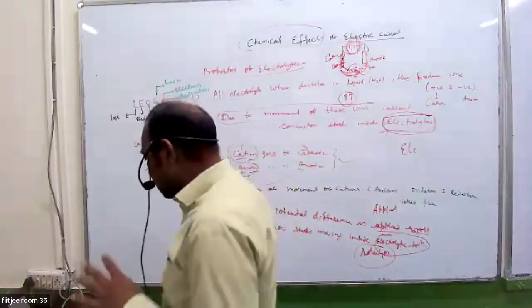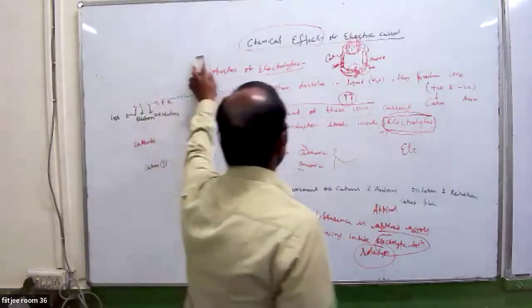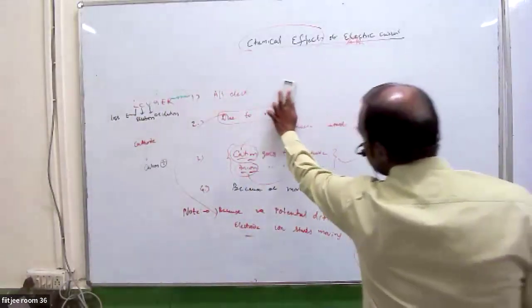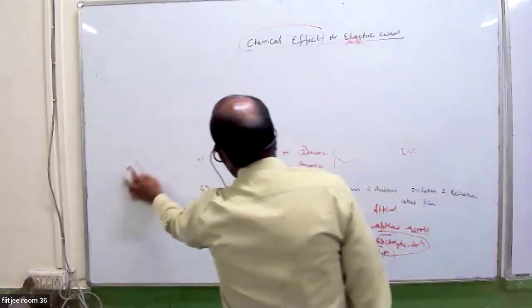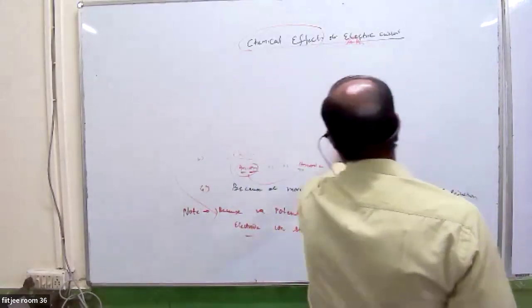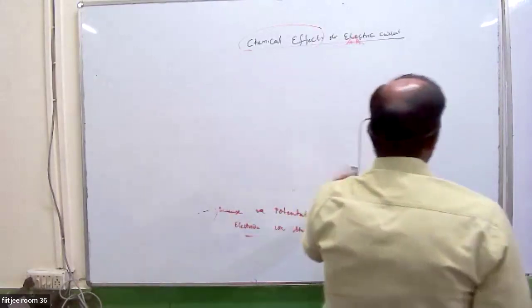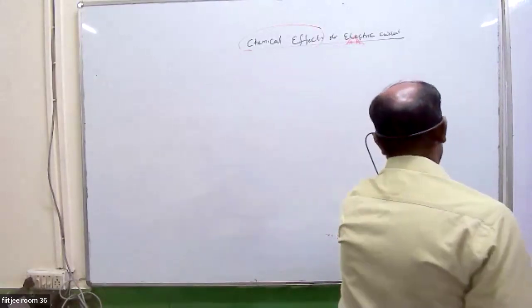I hope you understand the process of electrolysis, what is happening here. Is it okay, guys? You understood what happens in electrolysis? In electrolysis, you have a cell known as electrolytic cell. Inside that electrolytic cell, you have cathode and anode. Cathode is a negatively charged plate, anode is positively charged.